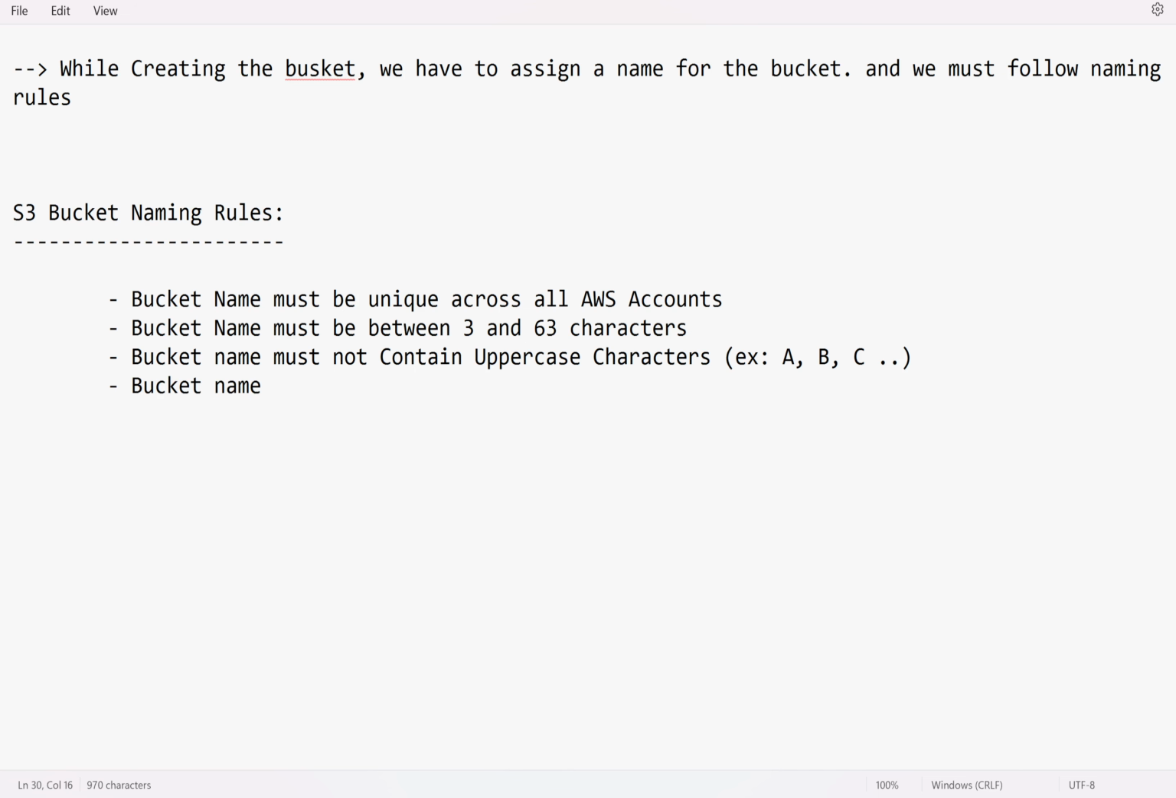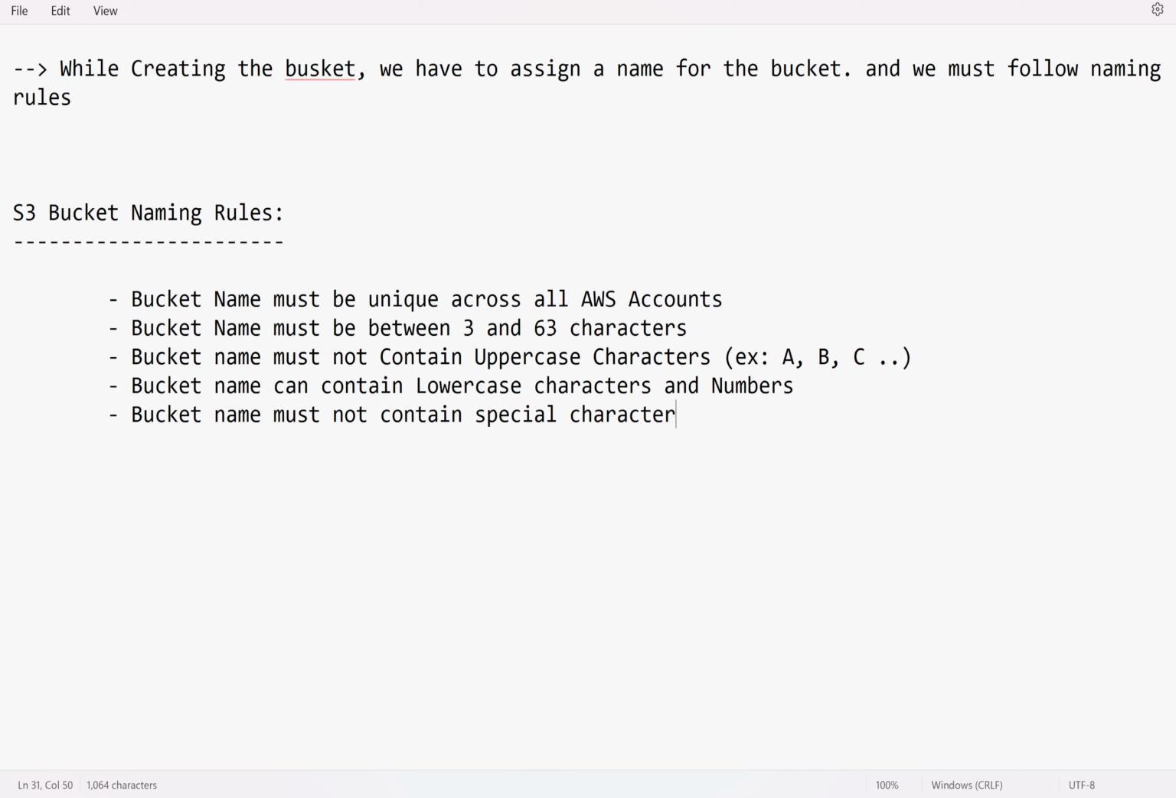Bucket name can contain lowercase characters and numbers. And bucket name must not contain special characters except period, where period means dot, and dash. These two you can use. Then the bucket name must not look like an IP address.